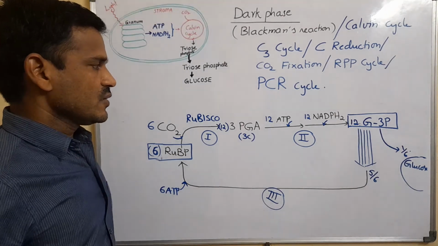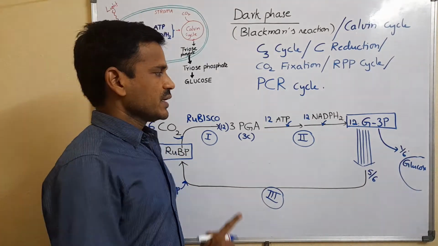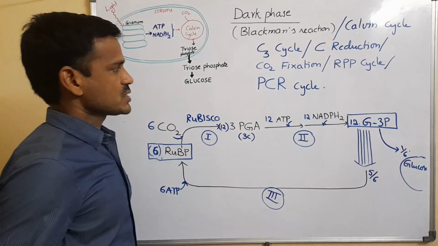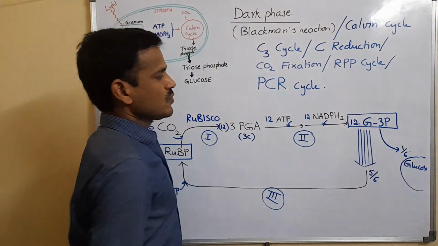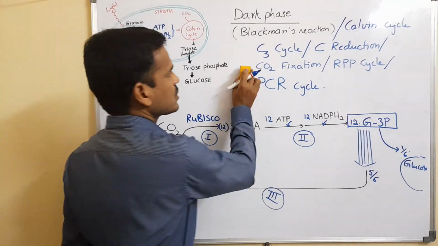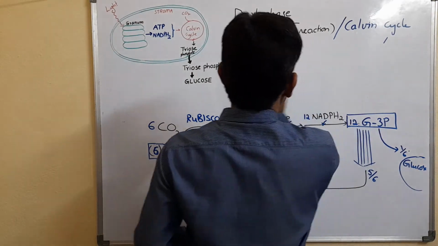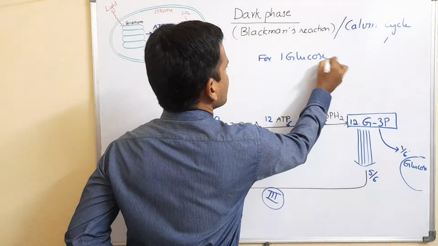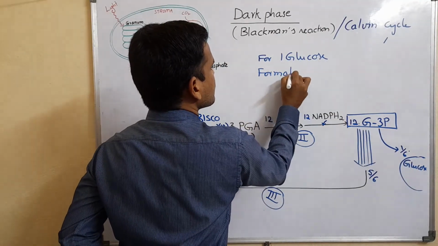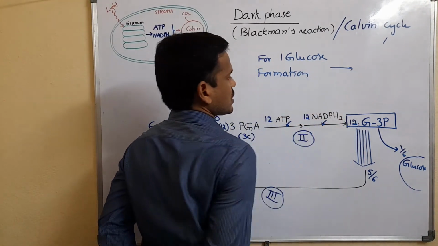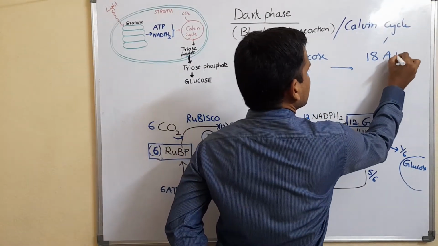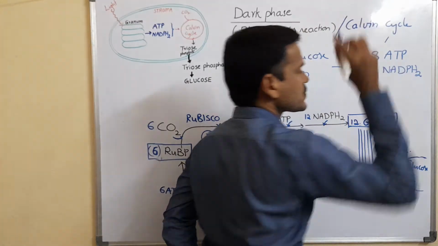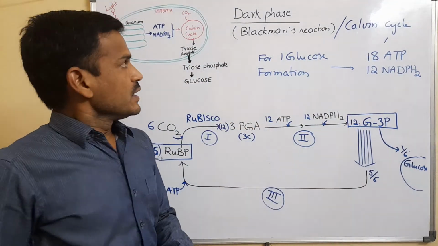consumed. So for the production of one glucose molecule, a total of 12 plus 6, 18 ATPs are consumed, and 12 NADPH2s are consumed. So for the synthesis of one glucose, 18 ATPs and 12 NADPH2s are consumed. So that is the Calvin cycle.